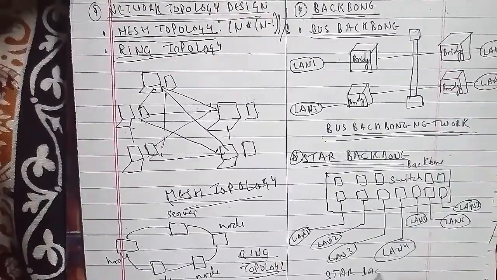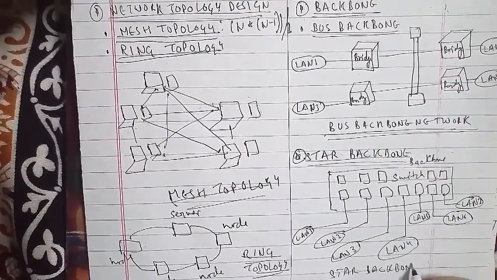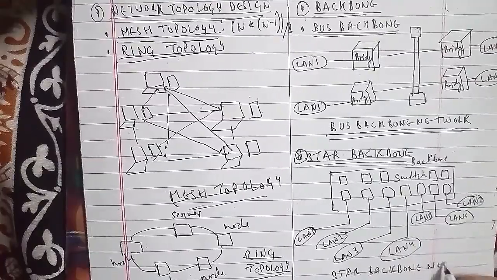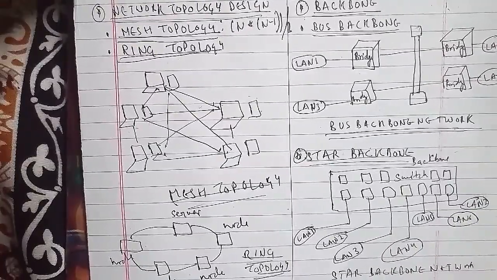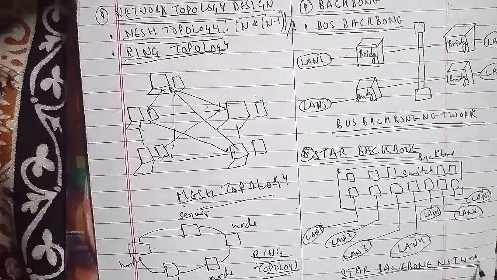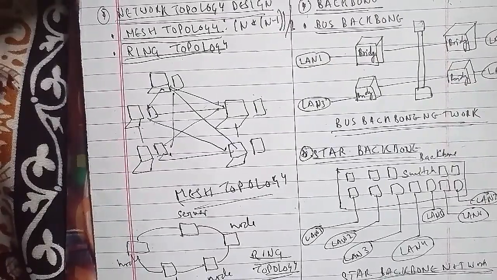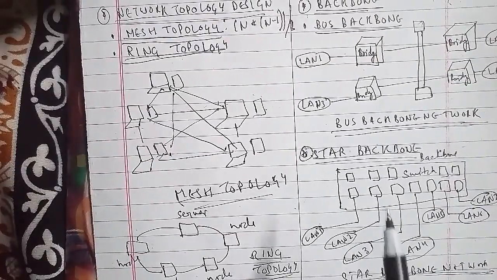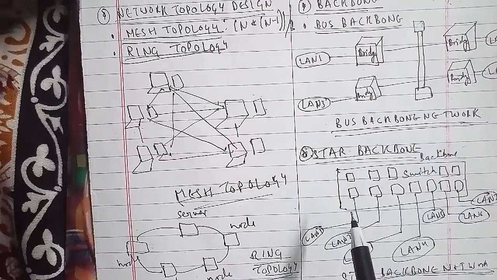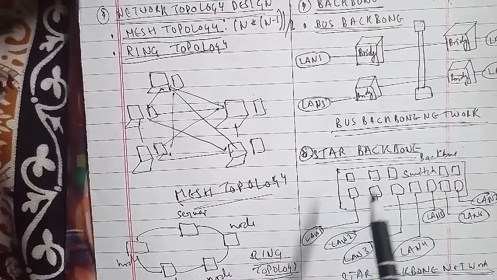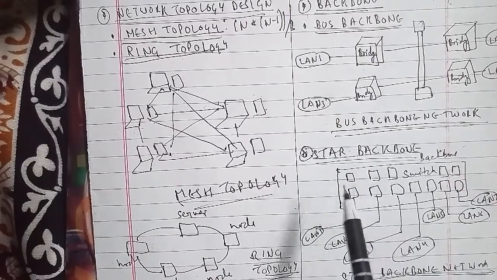Talking about the star backbone network, as I told you, it is mostly used as a distribution backbone inside a building. The backbone network is just a switch that can be installed in the basement or the first floor, and we often find a rack in the basement where the backbone switch of all hubs or switches is installed.